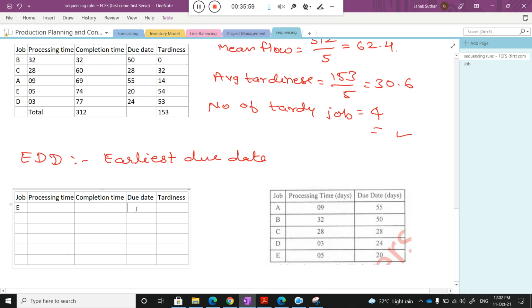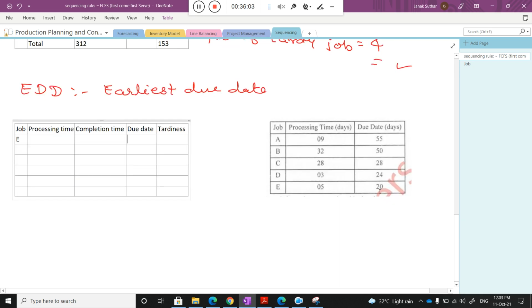So for activity E, what is the due date, class? 20, right? Are you able to see the screen, class? Yes, sir. So this one is 20, and the processing time is 5. The completion time will be 5, because it is the first job. Now for the next, what is the second minimum due date? It's 24, right?